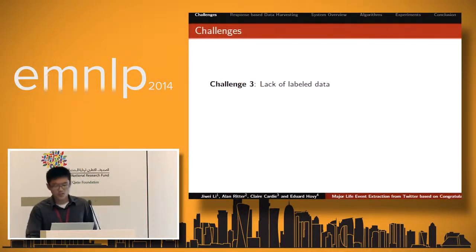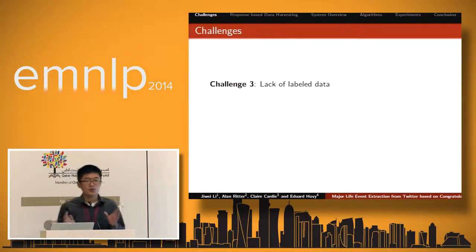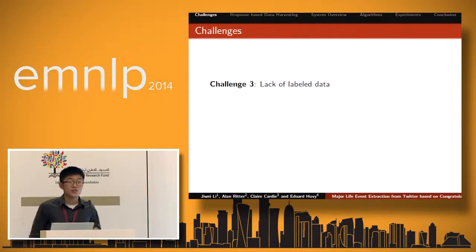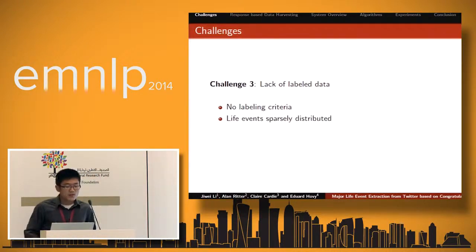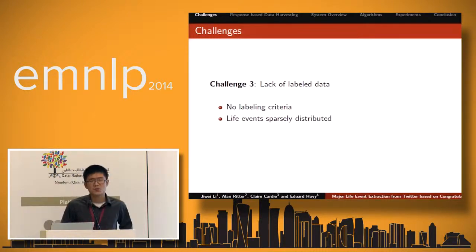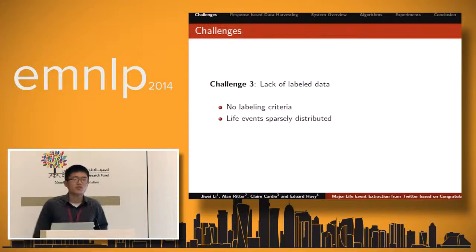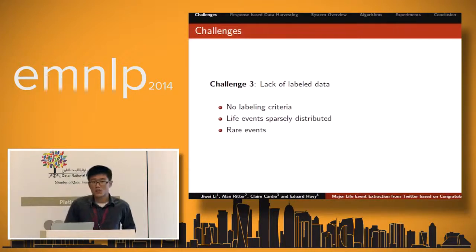So the second challenge here is that whatever machine learning we are going to use, we need some kind of gold standard data to provide some supervision. But in this specific task, first, we do not really have that labeling criterion due to the ambiguous concept of major life events, as I mentioned before. And also, even if we had labeling criteria, life events are very sparsely distributed if you consider the great sum of topics discussed on online social media. Also, there are a lot of rare events that you cannot cover in your labeling data.